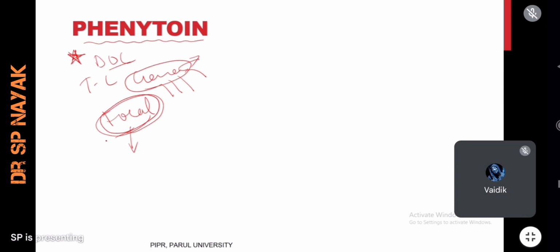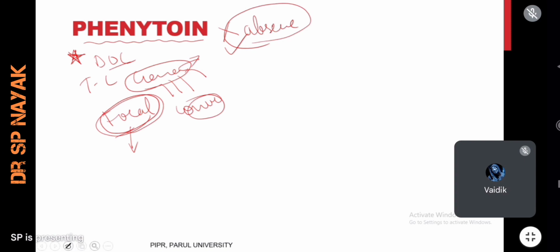And one thing you should remember, phenytoin is not the drug of choice in absence seizures. Other than absence seizure, phenytoin is drug of choice in most of the seizure conditions, especially if the patient has convulsions. This is the important point you have to remember.